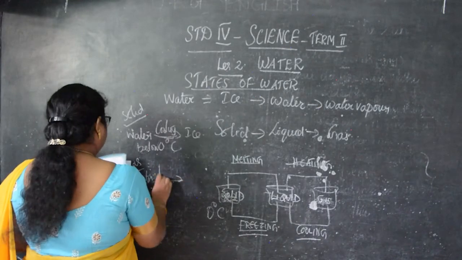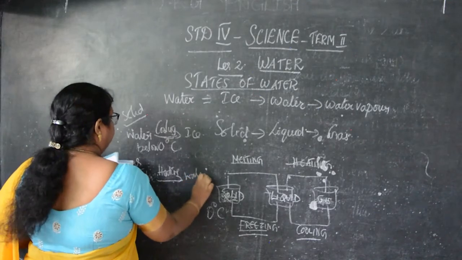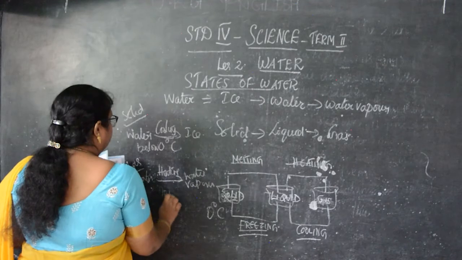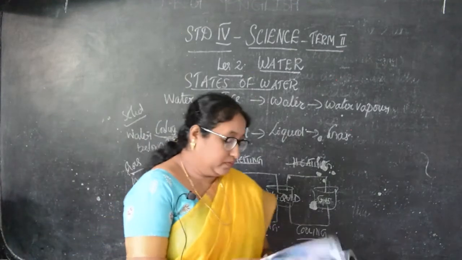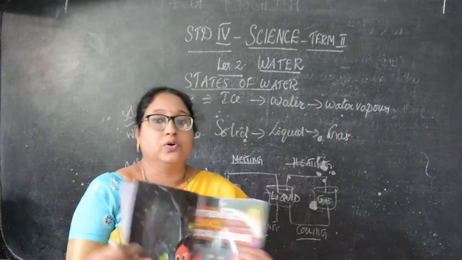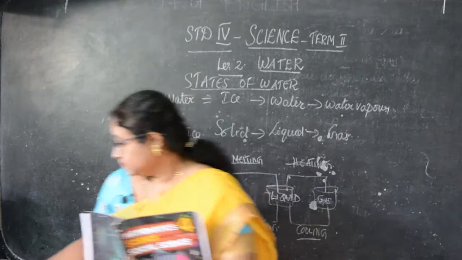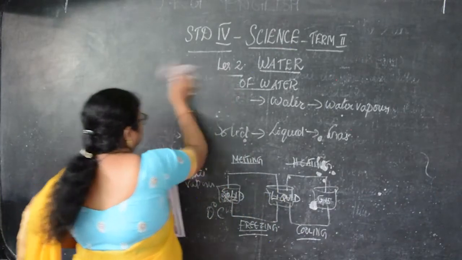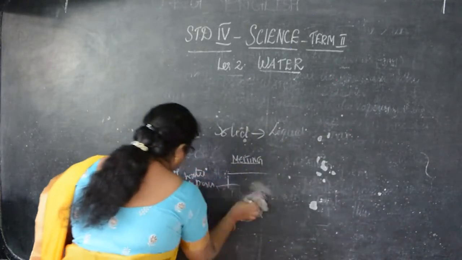Then heating, water vapor, at 100 degrees Celsius. Okay, now next we'll go to the water cycle. Okay, now water cycle, so next we'll see what is the water cycle.